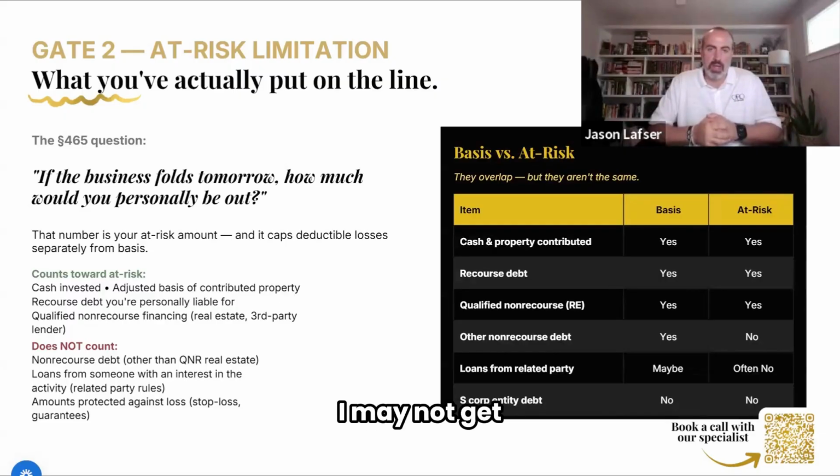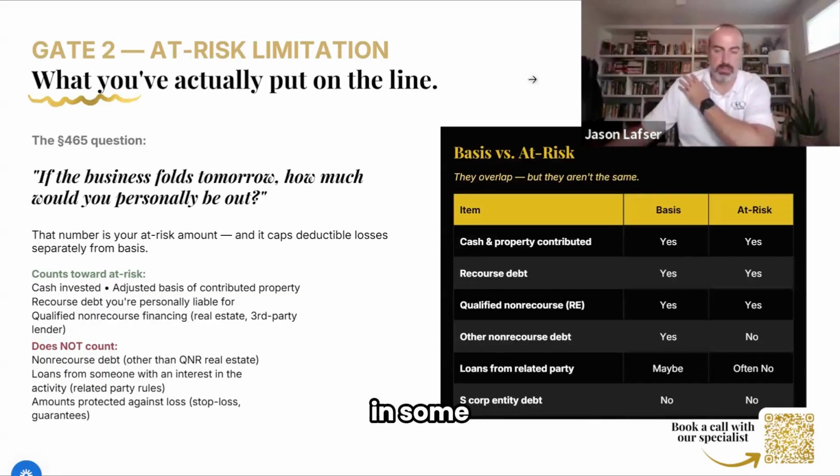And so I may not get a true increase in my basis for debt that I am personally guaranteeing that's debt of the S corporation, but that would increase my at-risk amount because, again, if the business were to fold, I personally guaranteed that debt, and so now I'm personally on the hook. So even though it doesn't necessarily increase my basis, it does increase my at-risk amount in some situations where there's a personal guarantee. So what can you do?